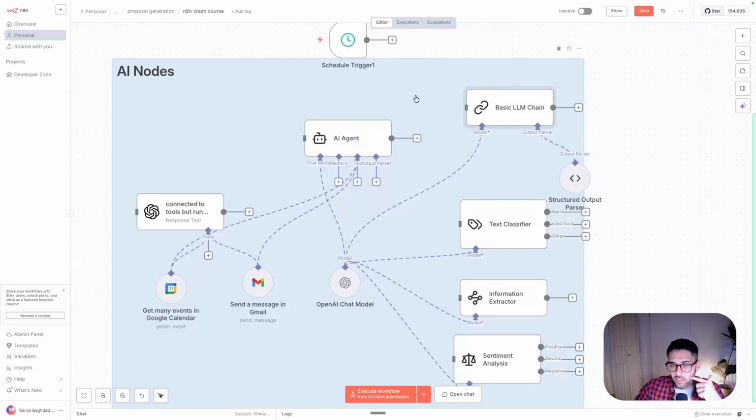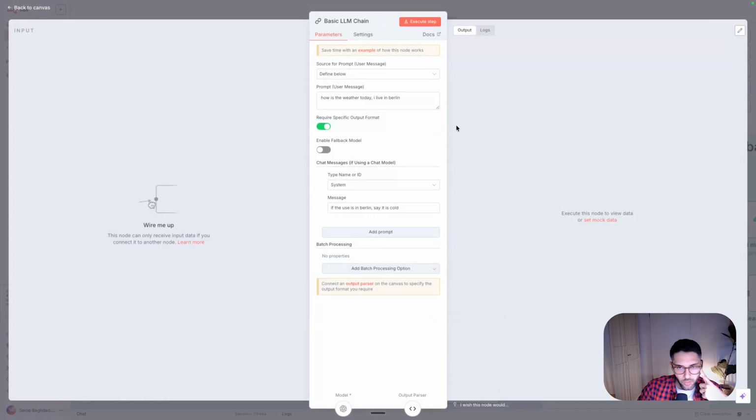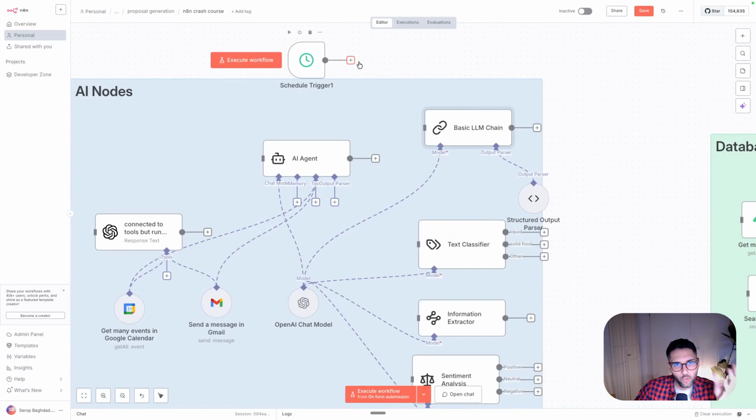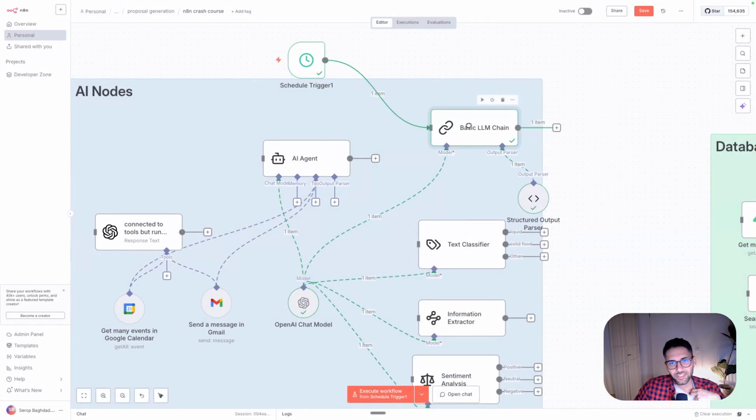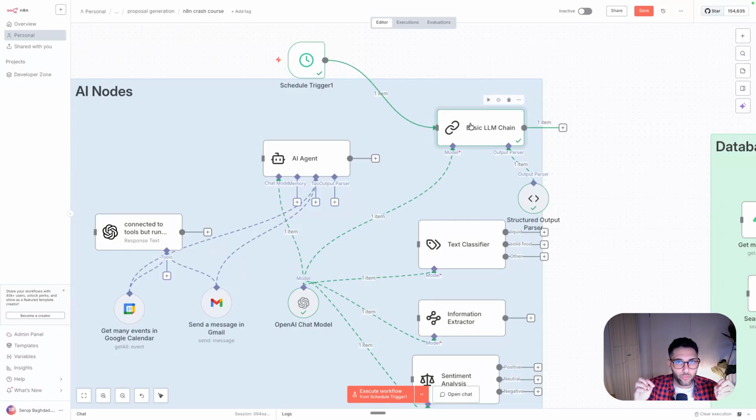So the first one that we have is a basic LLM chain. And the idea here is that you simply define a prompt for the LLM and then system instructions, as you usually do, even with ChatGPT. And then you would have a very specific way to do certain things. You have like a custom GPT, basically. So let's say like here, I always wanted to say it's cold because we're in Berlin, and it is cold in Berlin today. This was a silly example, but technically this is ChatGPT. It doesn't have to be ChatGPT. It can be any LLM, but it's fine-tuned to do a very specific task.